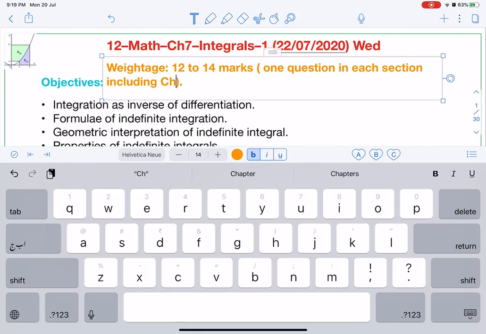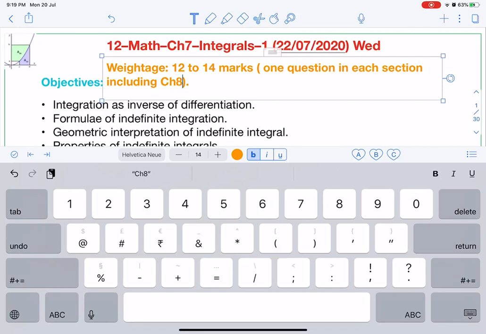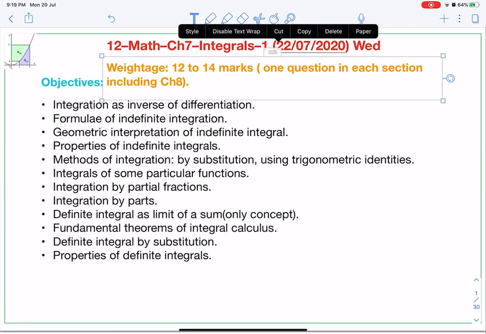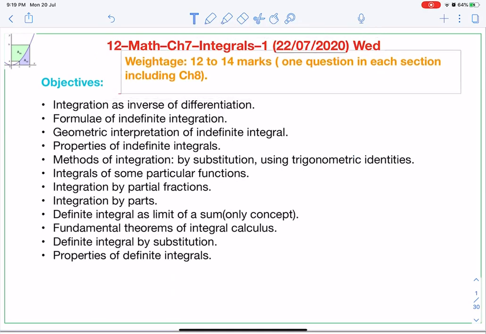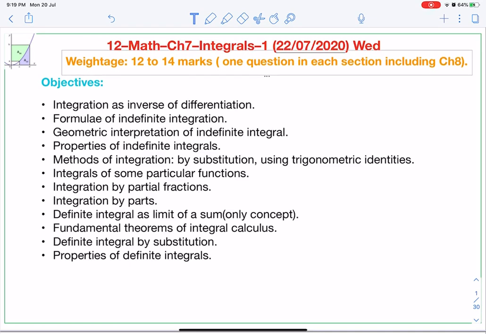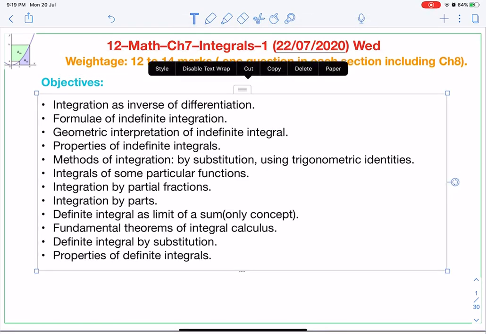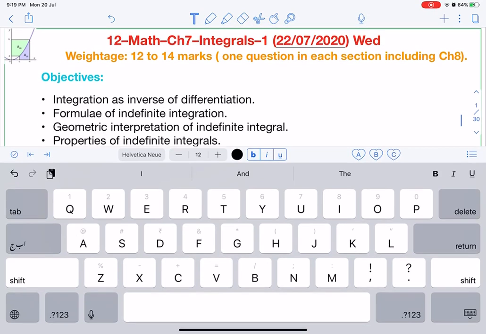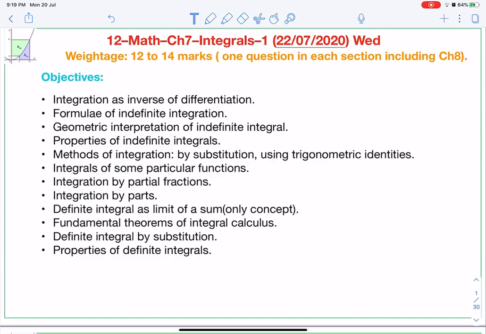Chapter 8. Okay, so of course it cannot be only on this chapter. The questions are always mixed. Some are with indefinite integrals and some are with definite integrals. So the total weightage will be 12 to 14 marks.